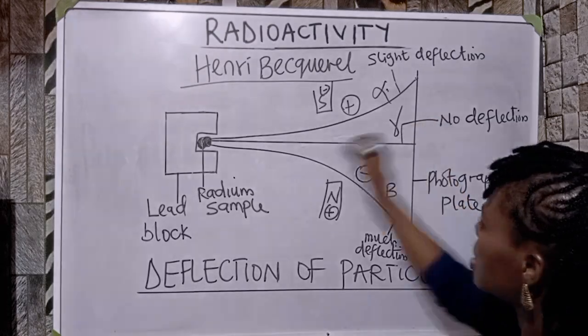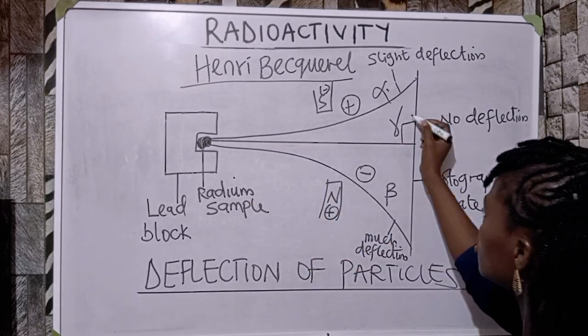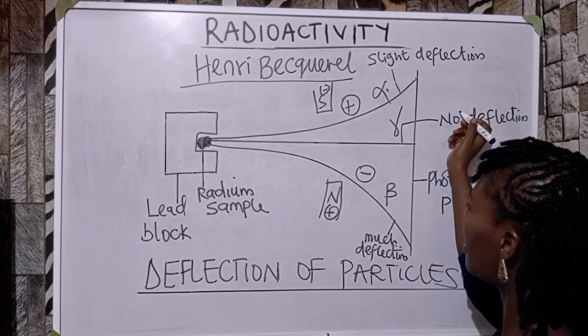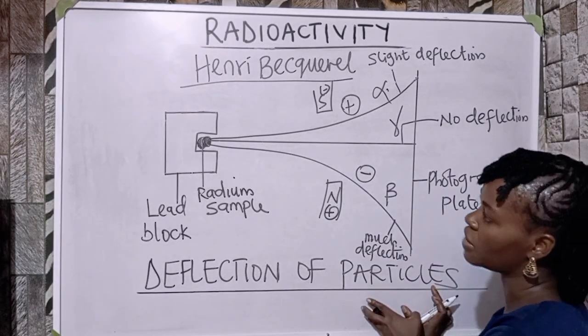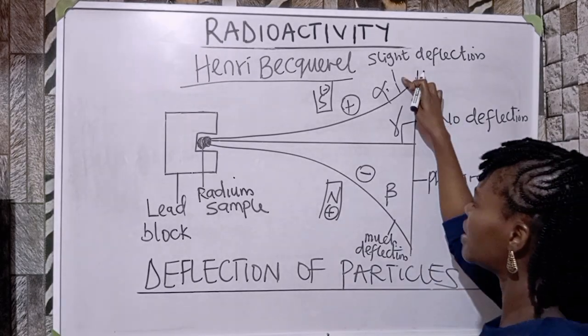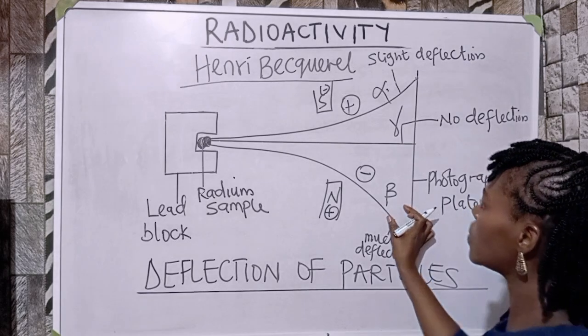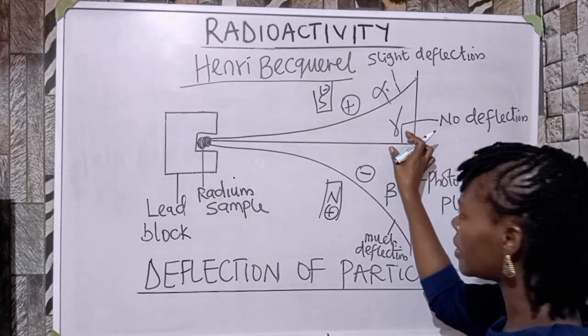Look at this middle one. This one shows no deflection, so it is said to be what? Gamma ray. From the conclusion of this deflection of particles, we have three types of radiation: the alpha particles, the beta particles, and the gamma ray.